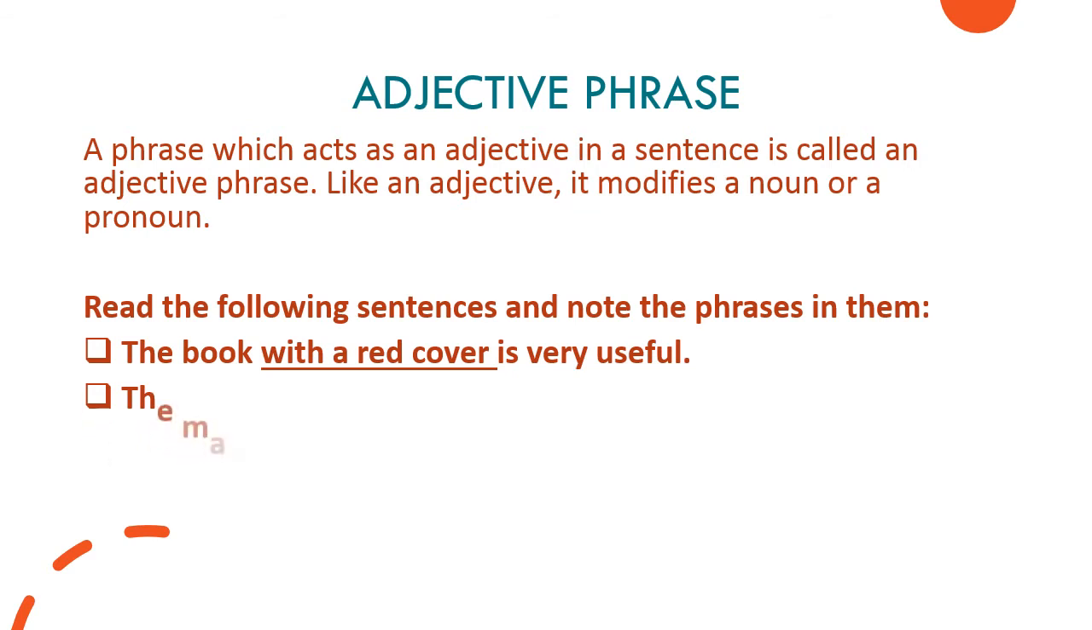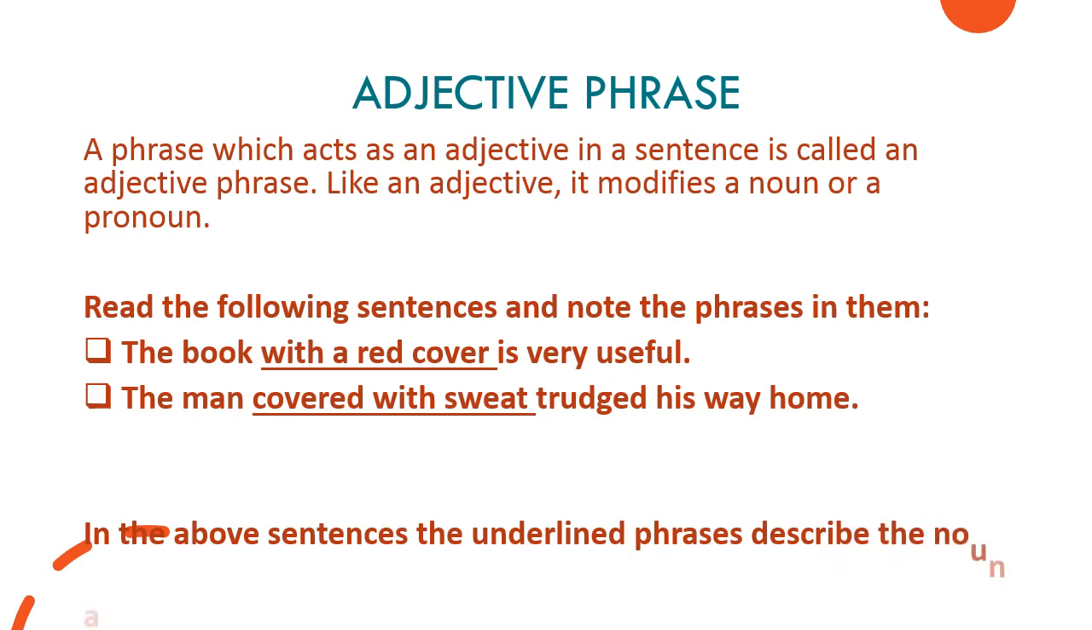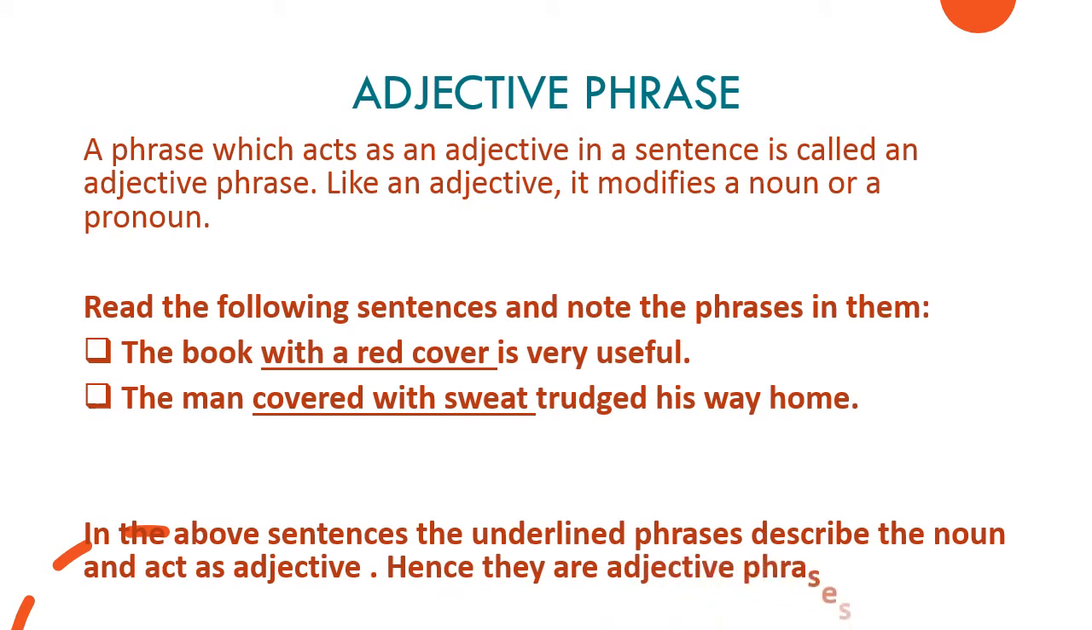Clear? Moving next. The man covered with sweat trudged his way home. So the man covered, right? Trudged his way home. That is also correct. But I have defined it, modified the noun a lot. I have written with sweat, right? So that is an adjective phrase. In the above sentences, the underlined phrases describe the noun and act as adjectives. Hence, they are adjective phrases. So, they are known as adjective phrases. I hope this is clear to everyone.